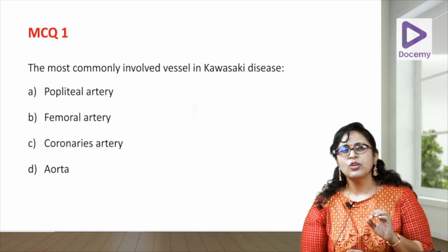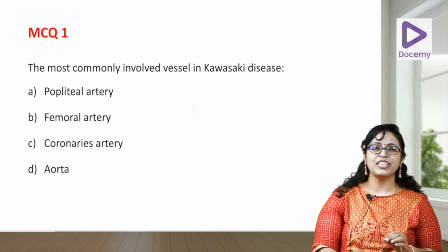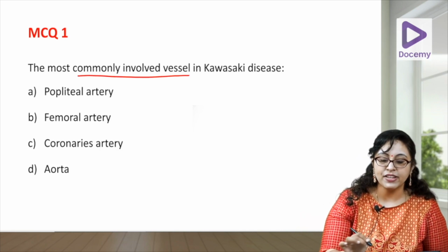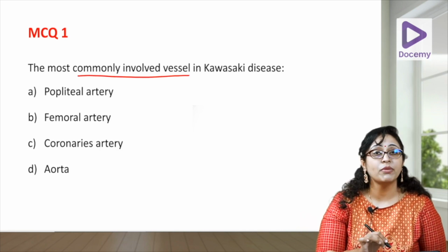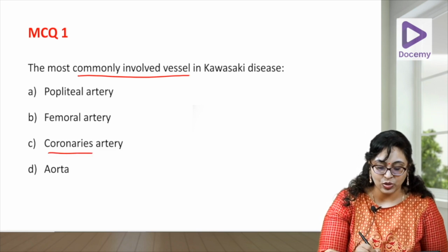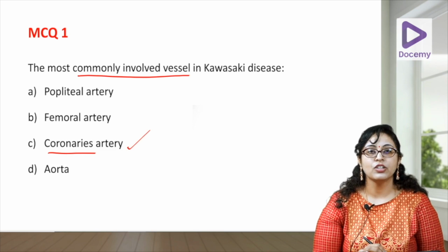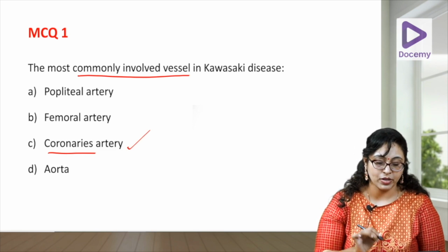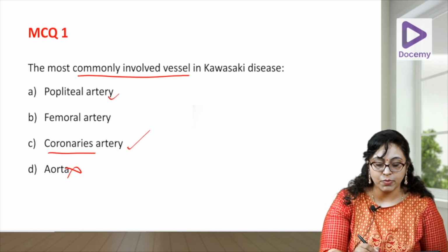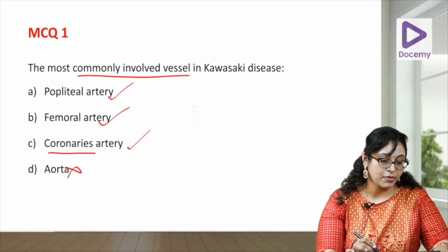Now, we will go through 2 or 3 MCQs to see if we have really understood the topic. What is the most commonly involved vessel in Kawasaki? Yes, the medium sized vessel, of that the coronary artery. The coronary arteries are the most commonly involved. The aorta will not be involved in Kawasaki, but popliteal can be involved, femoral can be involved.